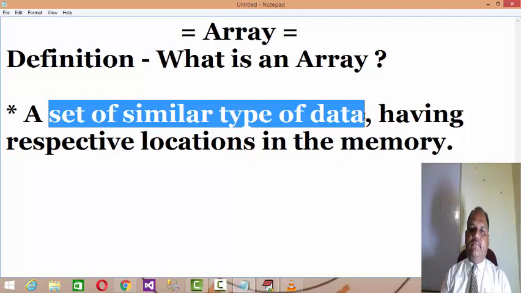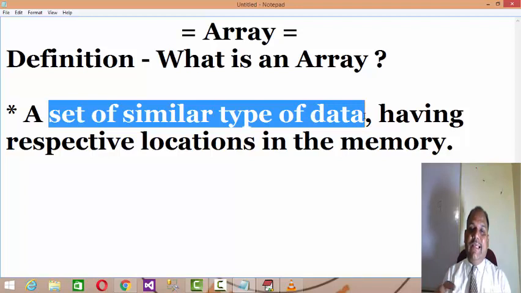Means if you are declaring a single variable in a program or individual variables in a program, in such situations it cannot be considered as an array. Take an example, you want to store 10 different numbers in a program. What will you do?